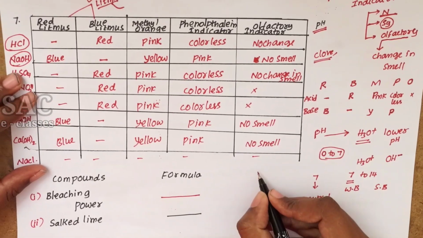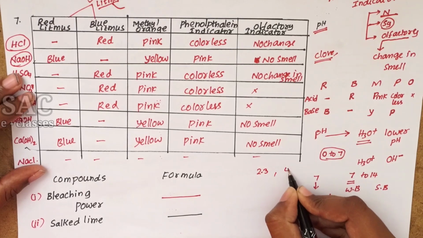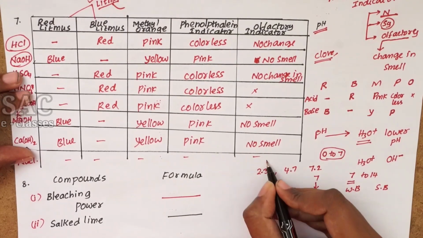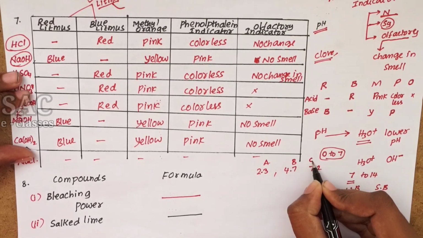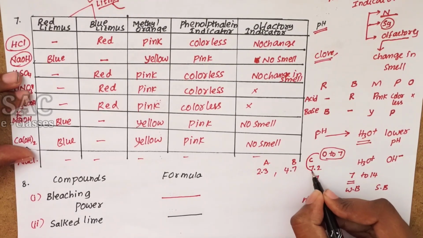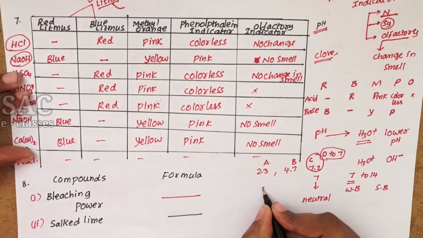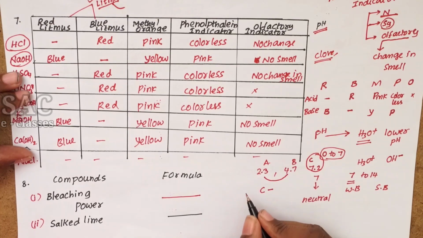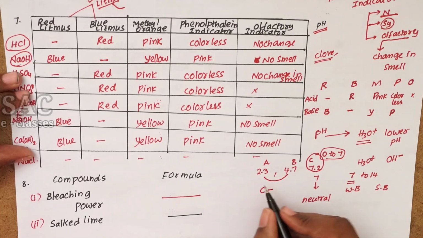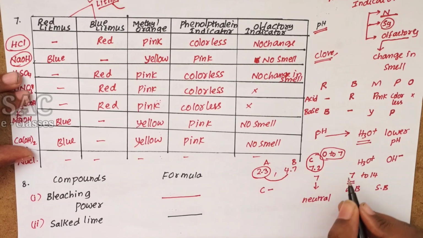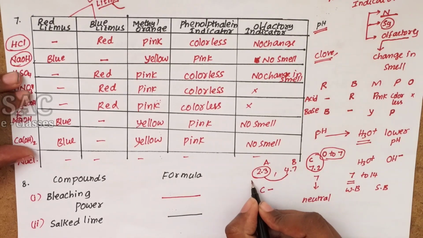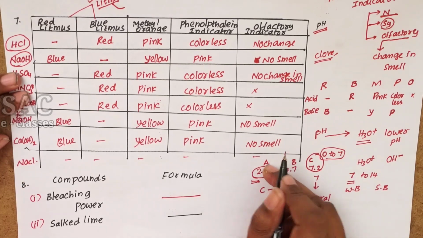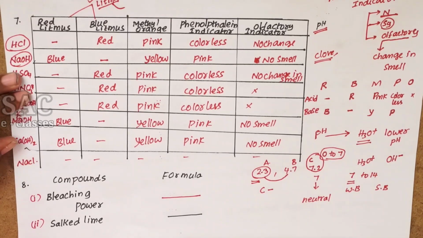For example, 2.3, 4.7, 7.2. The pH of 3 substances A, B, C are given. Which are basic in nature? Obviously, more than 7 is basic, meaning compound C is basic. Compound A and B are obviously acidic, but which is the strong acid? Here the strong acid is A, because the lower the pH, the more its strength. So A is a strong acid when compared to B.